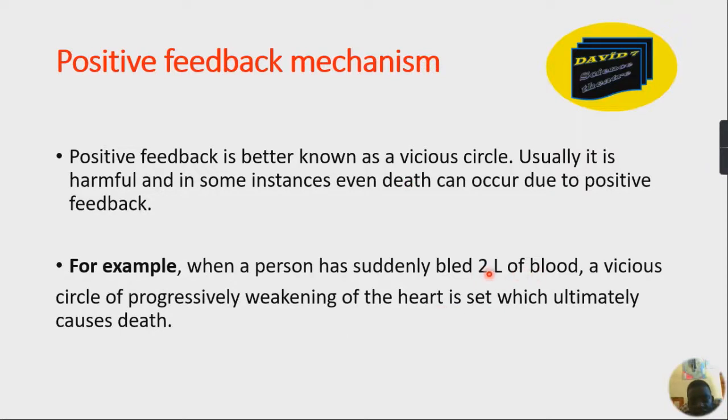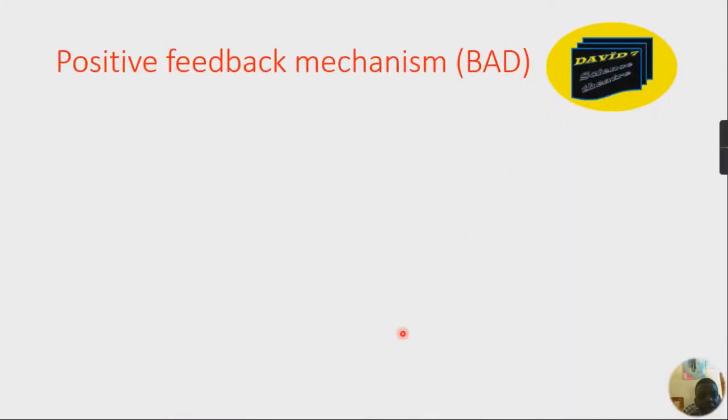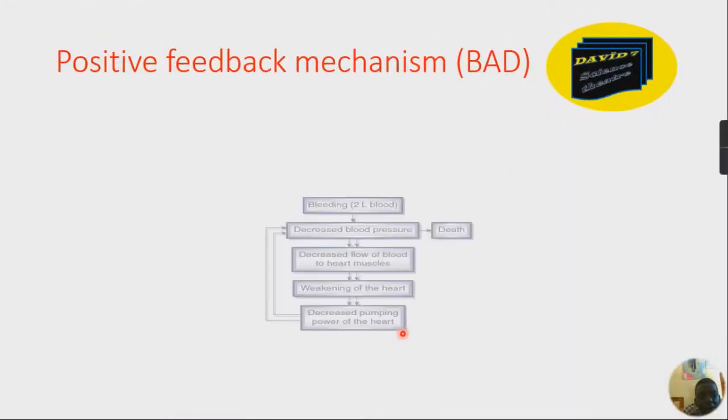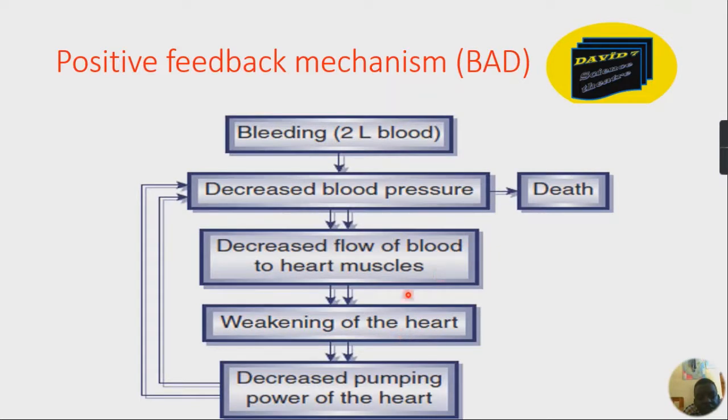Sudden blood loss of 2 liters, a vicious cycle of progressively weakening the heart is set, such that this might cause death. And how is it bad? When there's bleeding of 2 liters of blood, the blood pressure will decrease, and the flow of blood to the heart muscles will also decrease.